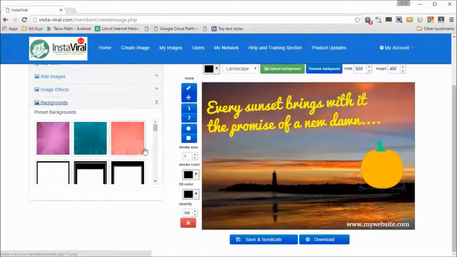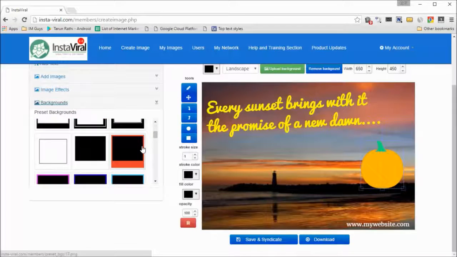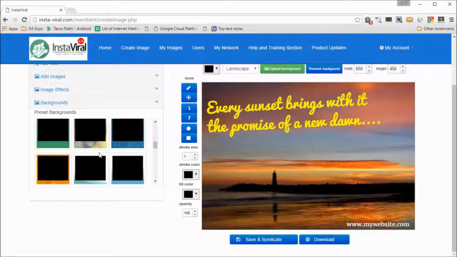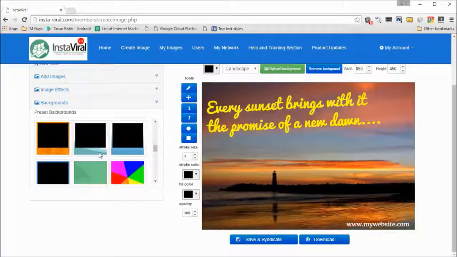And finally, you can select from a number of available backgrounds. So if you didn't start with a background like I did, you can select from the backgrounds that we have available, put in your quotations, put in your composite images, and create a very, very attractive quotes image, or in fact any kind of image